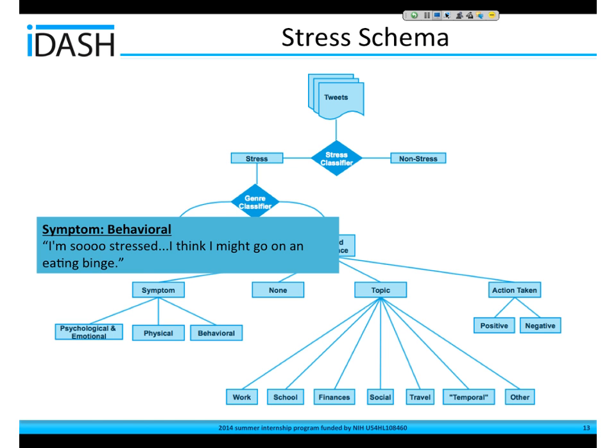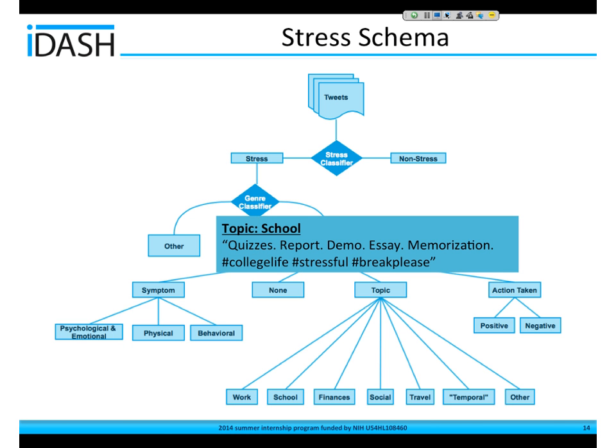And then for the topic or causes of stress, I'm not going to talk about all of them because we don't have enough time, but here's an example about school, someone having a lot of quizzes and essays and regular school stuff. And then I have this temporal category I came up with that basically is more of an abstract category and captures responsibilities, decision-making, changes, time limitations. So this particular example is about someone being really stressed out about having a short time to do something.